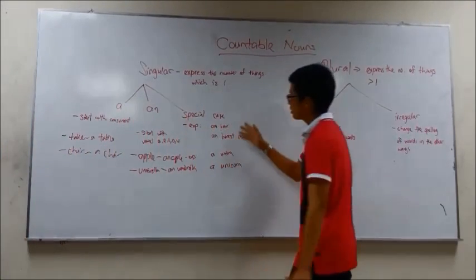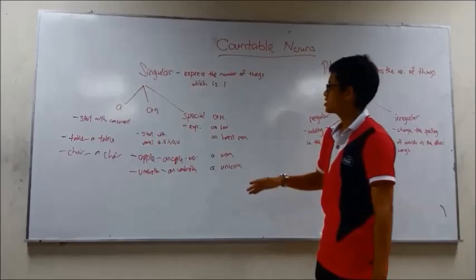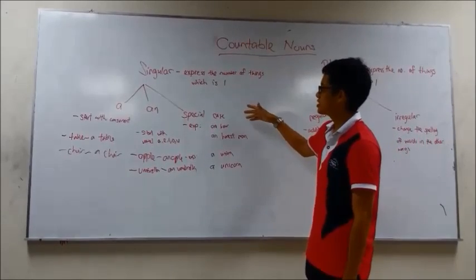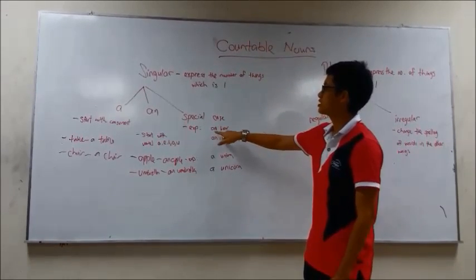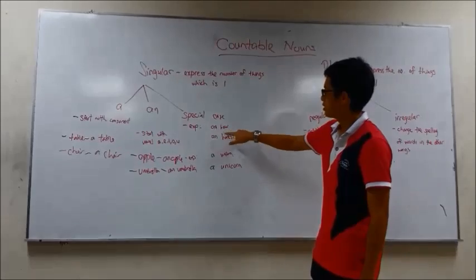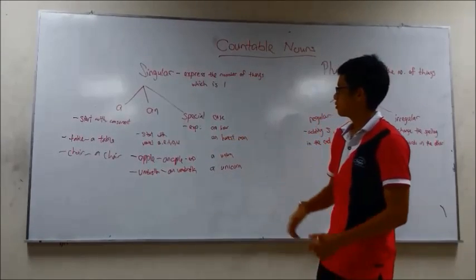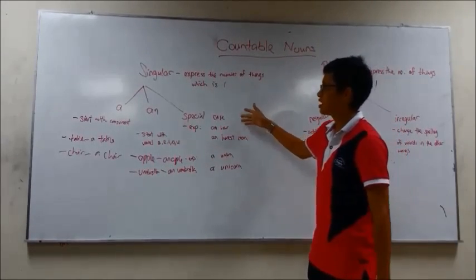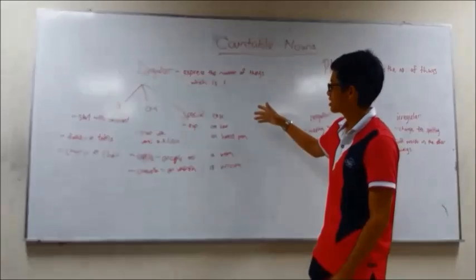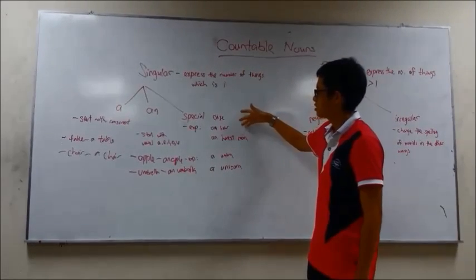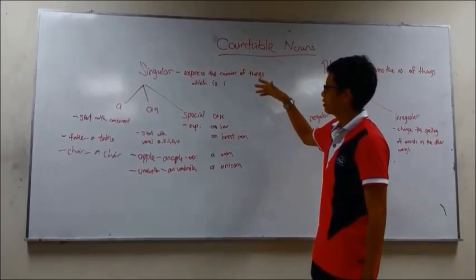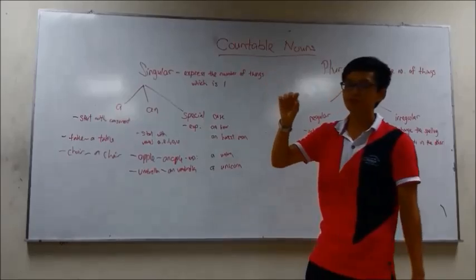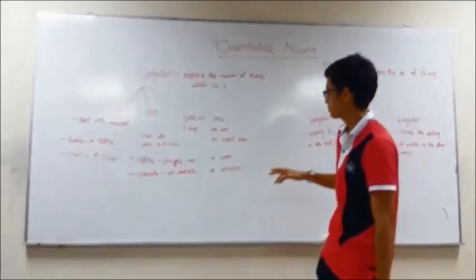We also have special cases, which are words that start with a consonant but we still use an, like an hour, an honest man. What's the reason that we use an? It is because the pronunciation of the h in the words hour and honest is silent, right?